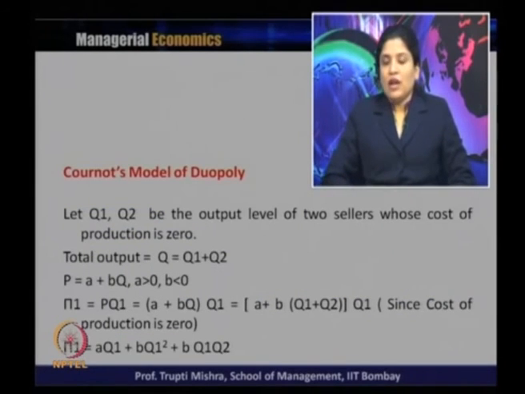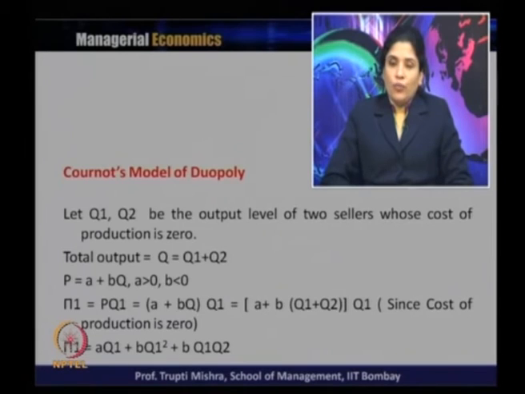So, we will assume that Q1 and Q2 are the output levels of the two sellers whose cost of production is 0. So, total output will be Q, which is equal to Q1 plus Q2. The demand function or price function is P equal to A plus BQ, where A is greater than 0 and B is less than 0.